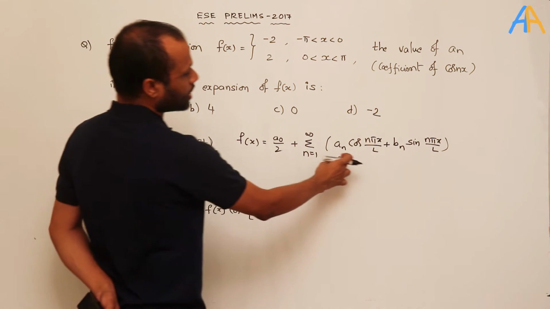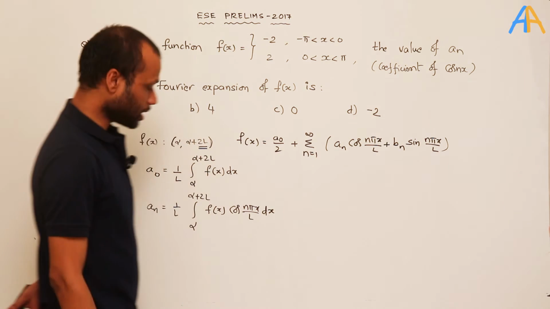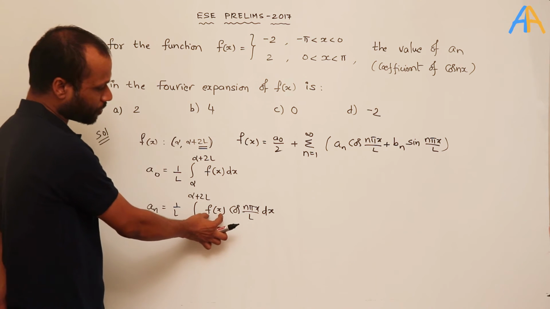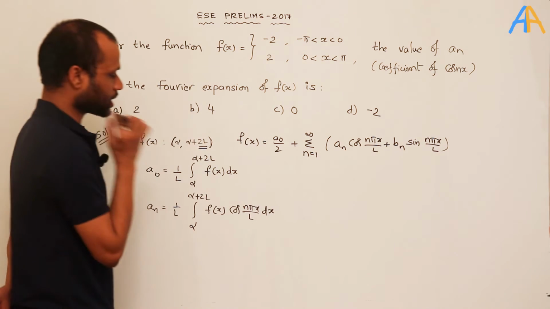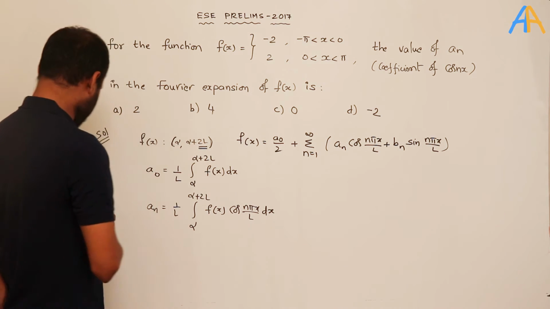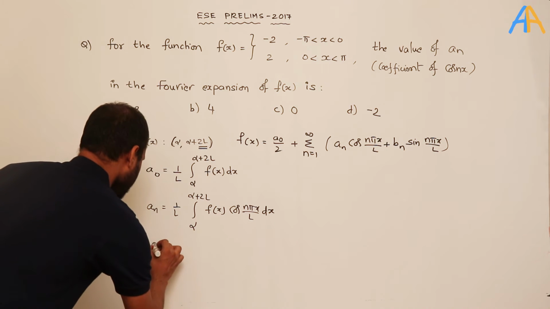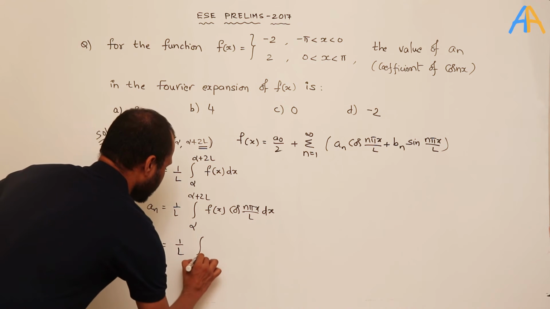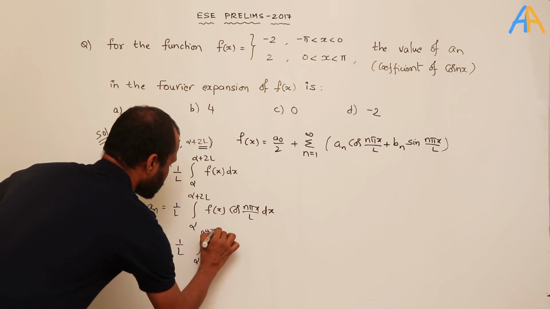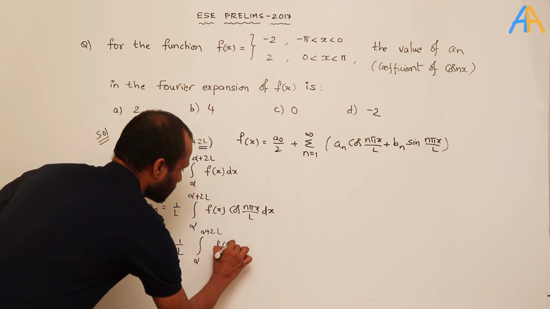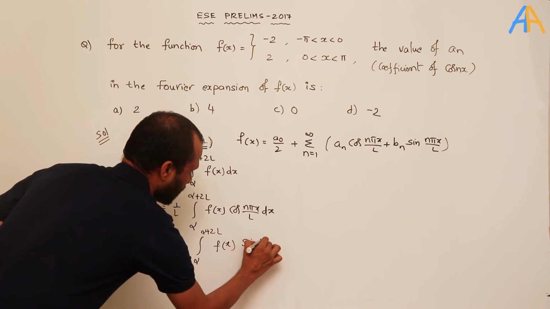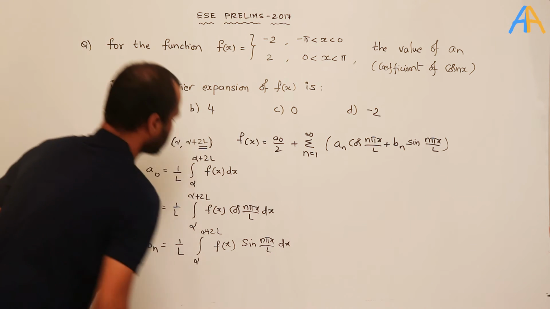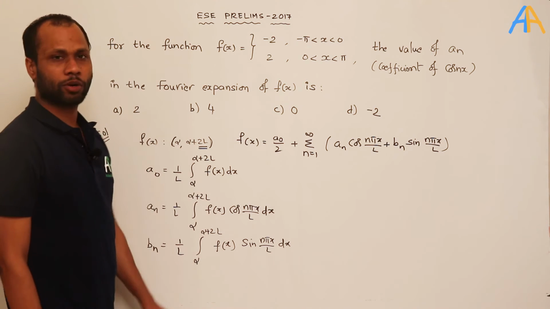Here a_n is the coefficient of cos(nπx/l), so a_n will be equal to 1/l times the integral from alpha to alpha plus 2l of f(x) into the same coefficient cos(nπx/l) dx. Similarly, b_n will be 1/l times the integral from alpha to alpha plus 2l of f(x) sin(nπx/l) dx. So this is the standard formula that we know.